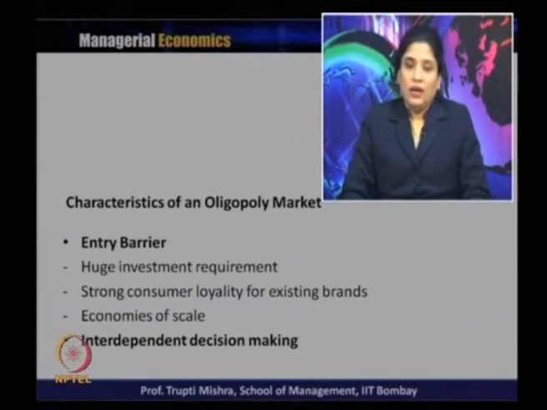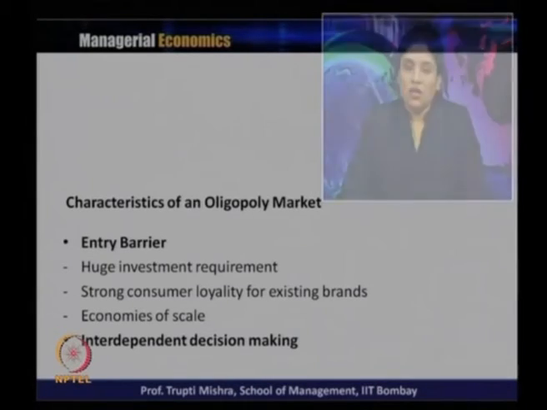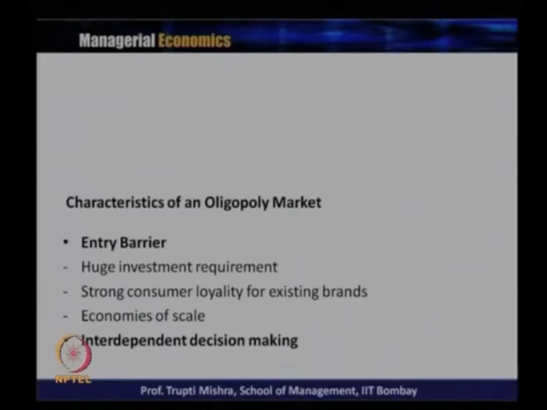Then there is interdependent decision making, as we discussed previously, whether it is price and output, advertising budget, or business policy: the firms are dependent on each other, whether in collusion or non-collusion.